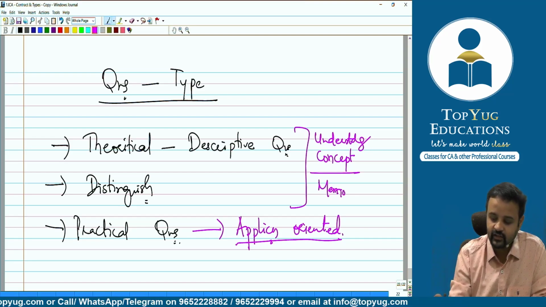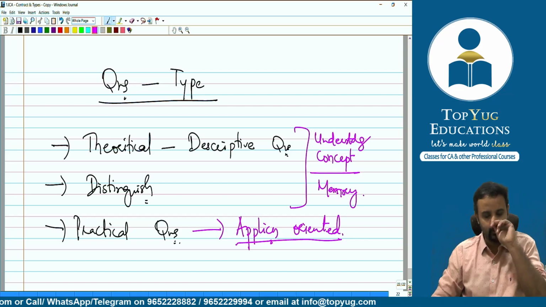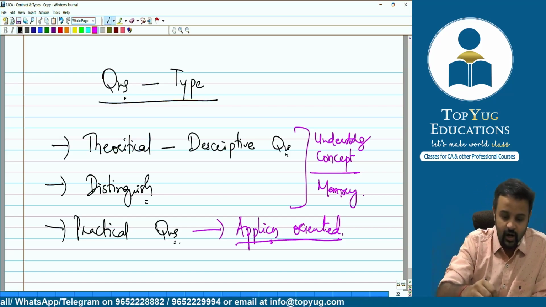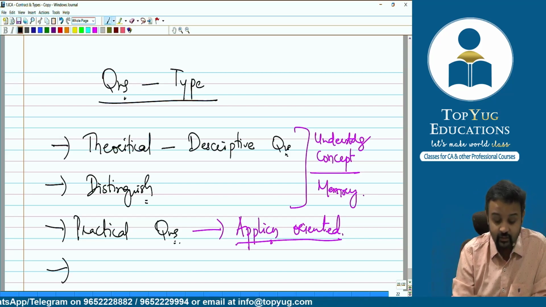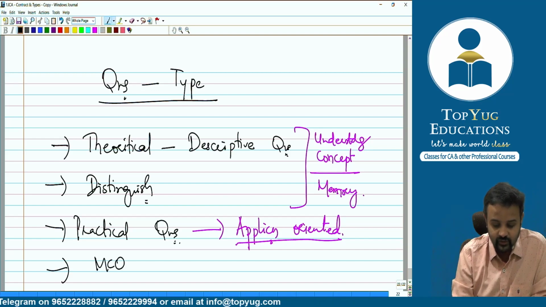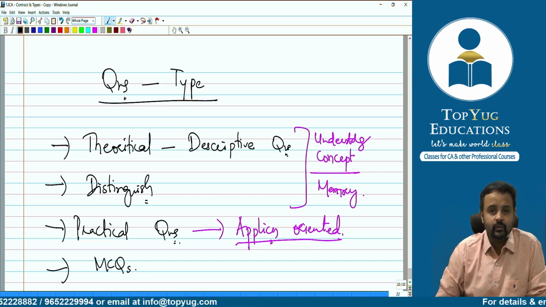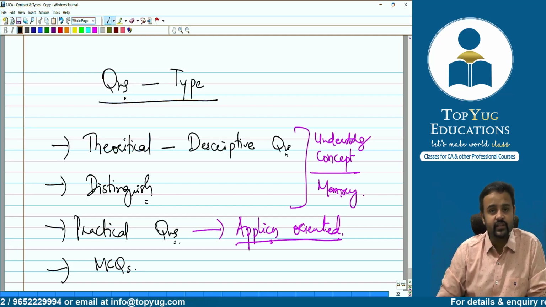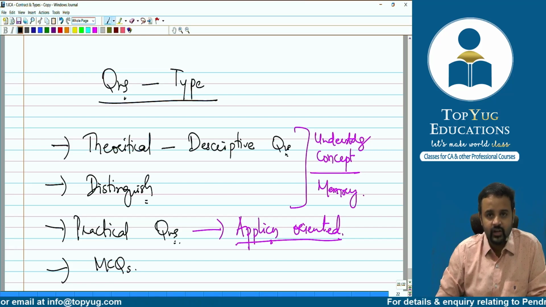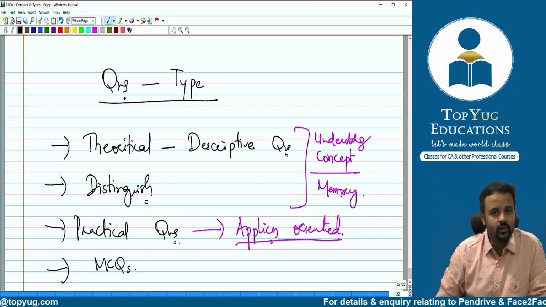So basically it will check your memory as well, whether you are able to remember. Apart from this, very rarely there is a possibility, but we cannot rule out that possibility, which is of MCQs. In your paper number 3 and paper number 4, they have clearly mentioned that the total paper is MCQ based. But when it comes to paper 1 and 2, it is a subjective type of paper, wherein normally you don't get,